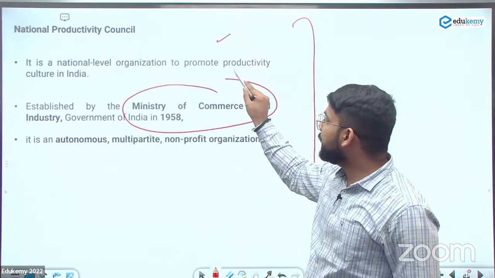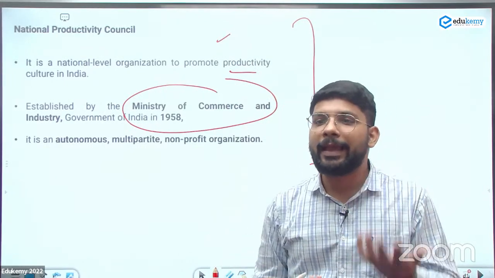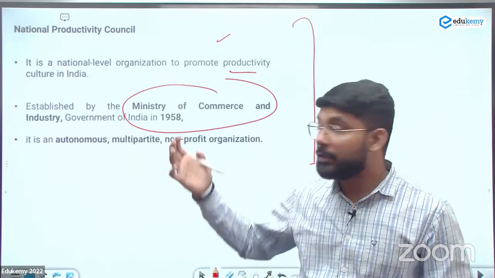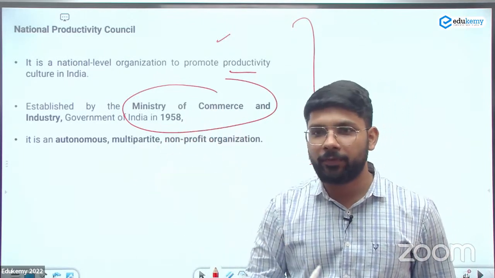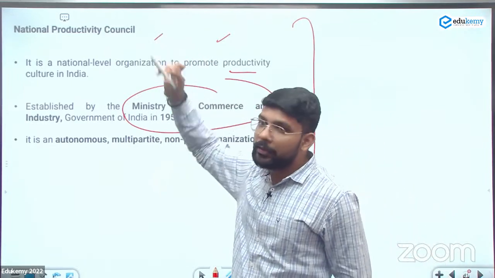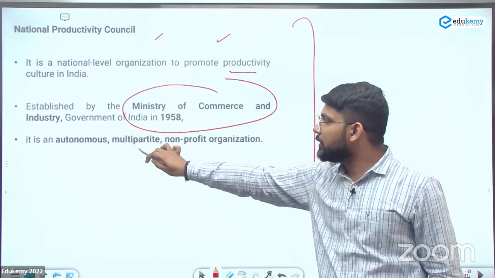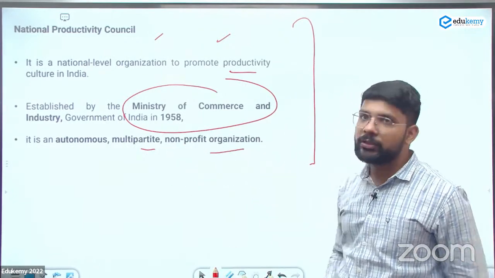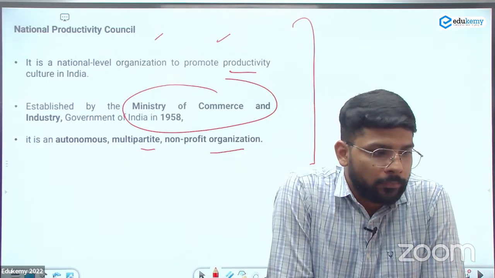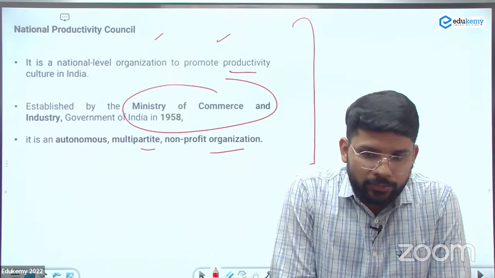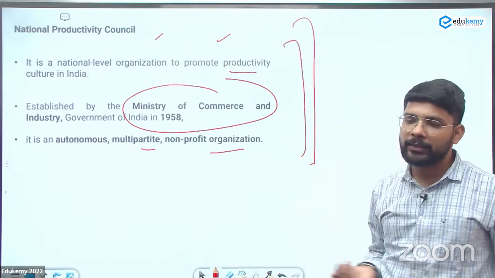It's a national level organization to promote the productivity culture in India. So how much productivity the soil health card scheme has, like it shows in detail about 7% decrease in the urea, 20% increase in the sulfur. That is conducted under the guidance of the National Productivity Council. It is an autonomous, multi-party non-profit organization under the Ministry of Commerce and Industry. If they're asking a multiple choice question, they will give a statement from the Productivity Council also.